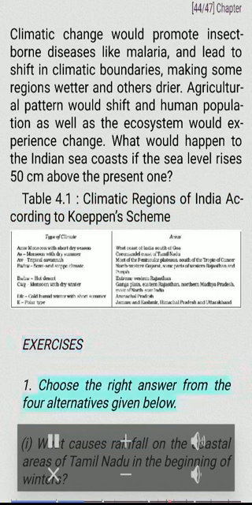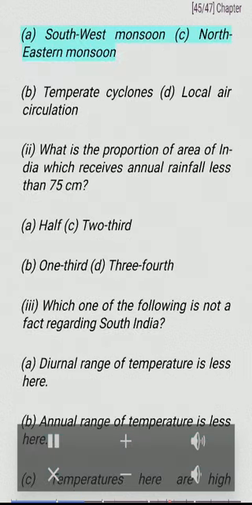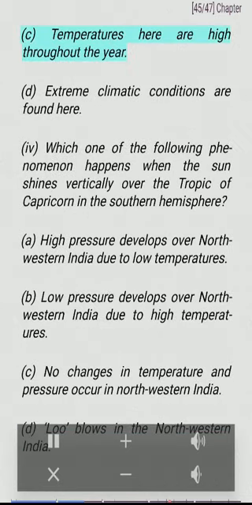Exercises. 1. Choose the right answer from the 4 alternatives given below. I. What causes rainfall on the coastal areas of Tamil Nadu in the beginning of winters? A. Southwest monsoon. B. Temperate cyclones. C. Northeastern monsoon. D. Local air. II. What is the proportion of area of India which receives annual rainfall less than 75 centimeters? A. Half. B. 1/3. C. 2/3. D. 3/4. III. Which one of the following is not a fact regarding South India? A. Diurnal range of temperature is less here. B. Annual range of temperature is less here. C. Temperatures here are high throughout the year. D. Extreme climatic conditions are found here.